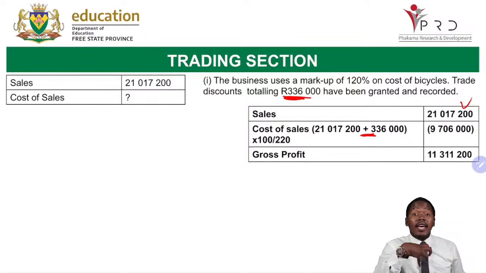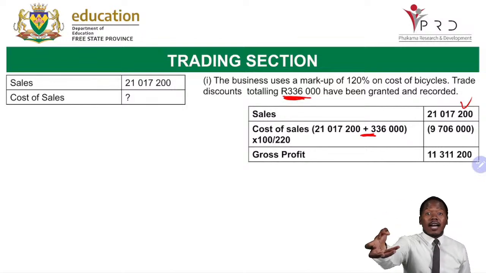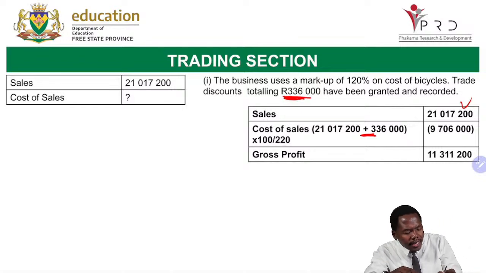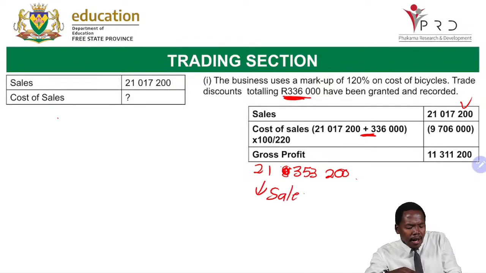Trade discount is what we as the company would be giving to the customers. Cost of sales are the cost we spend when we buy as a company. Okay, right. Now we add it back. Remember, when we add it back, you would get an amount of 21,353,200. Now, this is the sales amount without